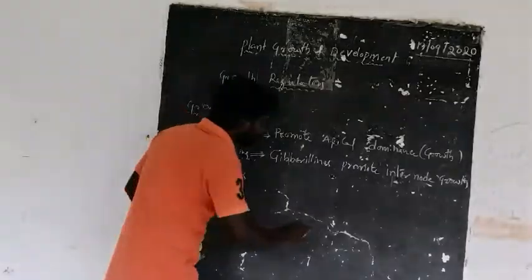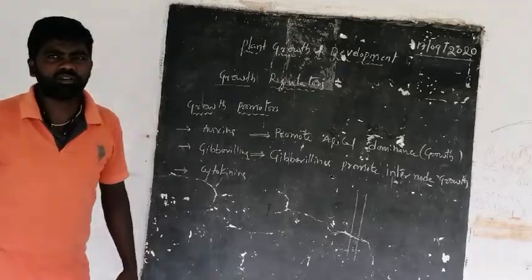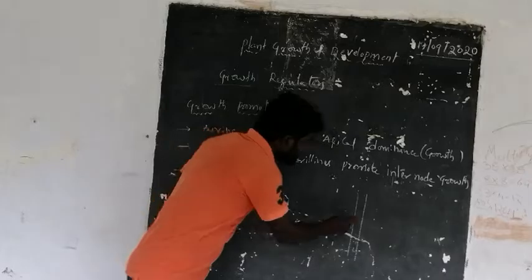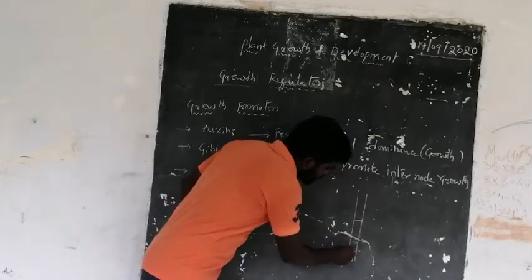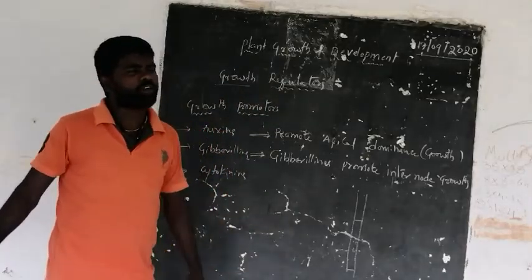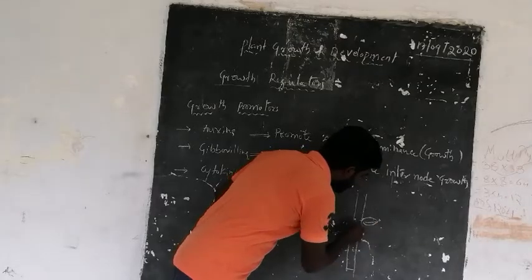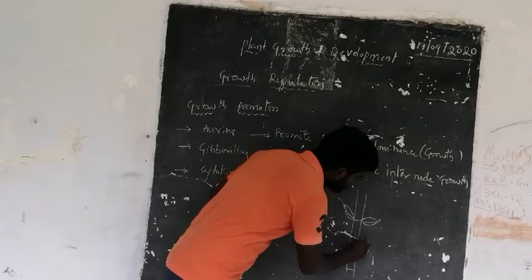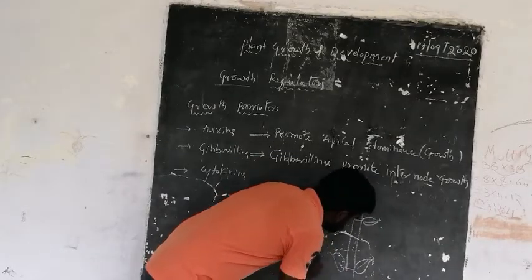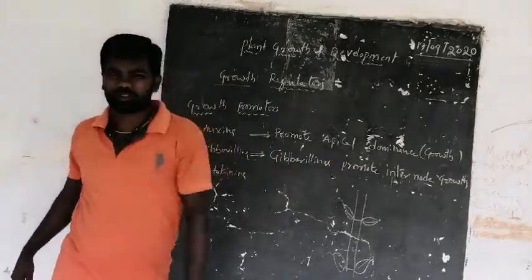For example, this is a plant body, and we observe, in some monocotyledons or grass plants, some nodes are present. In each and every plant, nodes are there. At the nodal region, the development of leaves occurs. And gibberellins promote internodal growth.